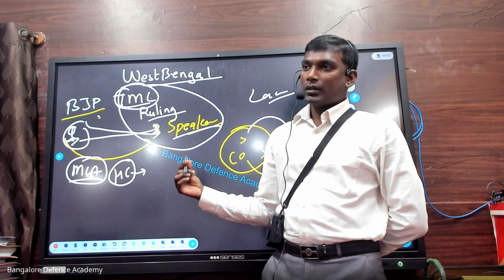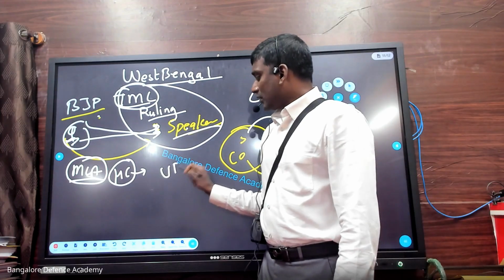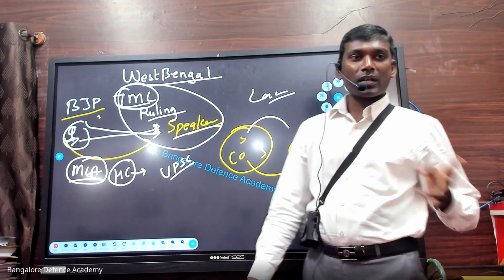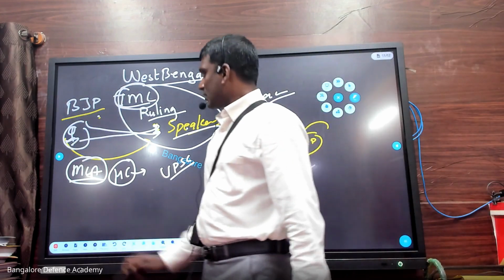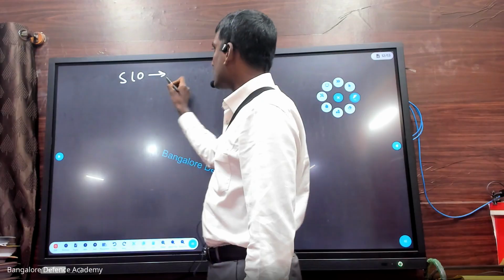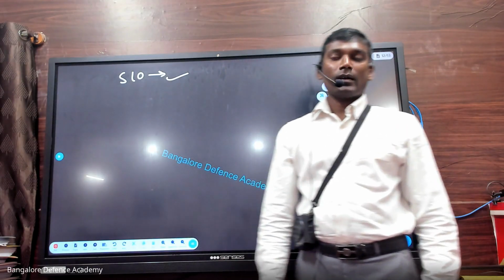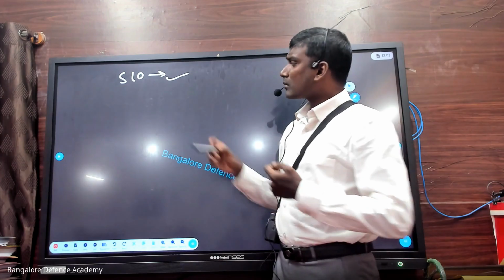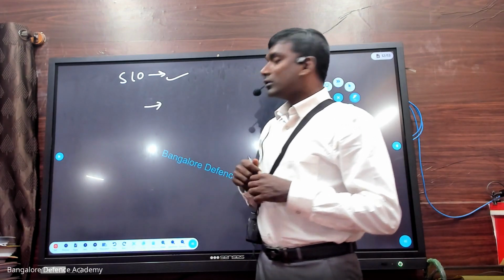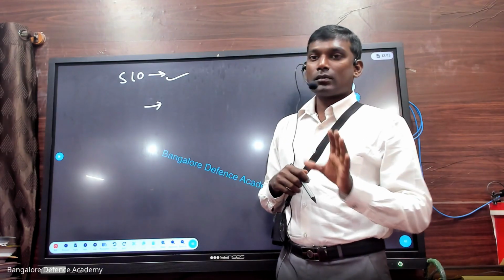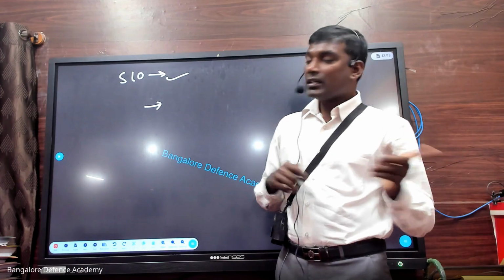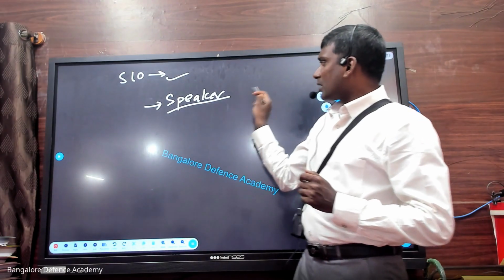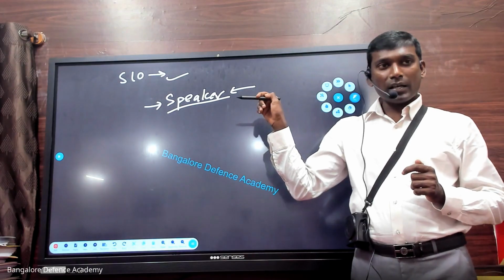Do you understand? So what we did was, at the level of UPSC, NDA, CDS, with case studies, three to four case studies we have said. What is your examination? Schedule number 10, with the dash. What is that? Anti-defection. And I have given you some terms and conditions, four to five terms. And then we have seen who is the final decision maker. The Supreme Court cannot say this is qualified or disqualified. So the final decision maker is the speaker. And can I take action on the speaker? Can I take action? No.